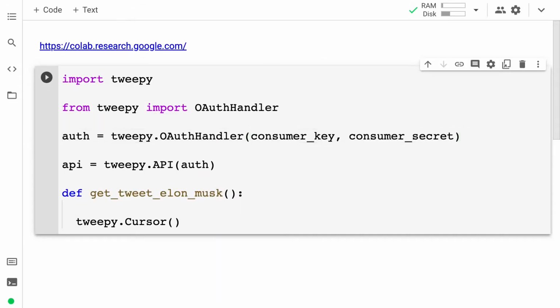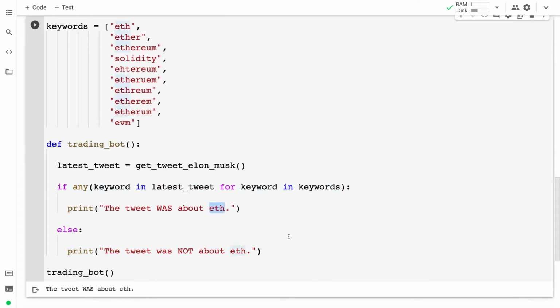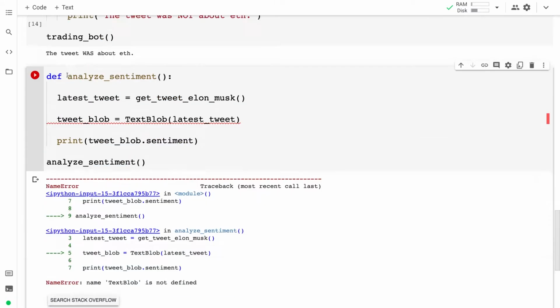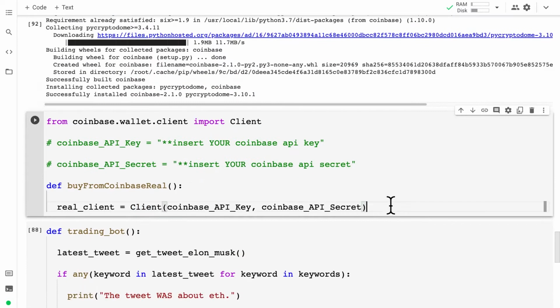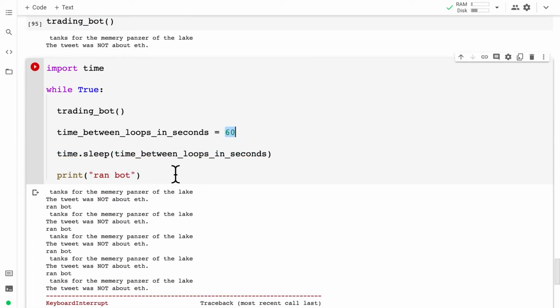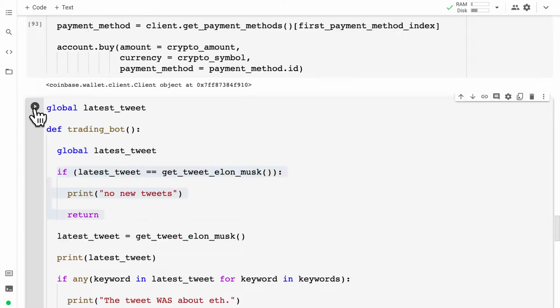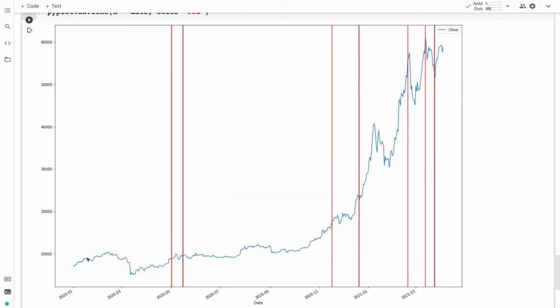So let's take a look at an easy, quick win example project from this Kickstarter. In this example project, we're going to be taking tweets from Elon Musk and buying the appropriate cryptocurrency. Elon Musk tweets about Dogecoin, Bitcoin, Ethereum, and practically any other coin. Once Elon Musk tweets about it, the price of these cryptocurrencies goes up. So we're going to show you how to make a very simple script that reads Elon Musk's tweets and buys the appropriate cryptocurrency, so that way you can capitalize on the gains. There's a ton of amazing practical projects that you're going to learn from scratch in this Kickstarter.